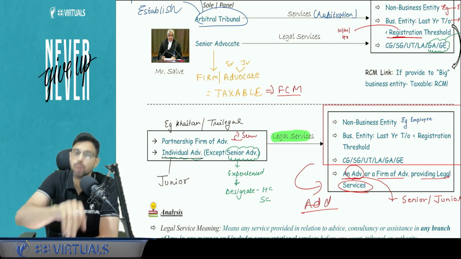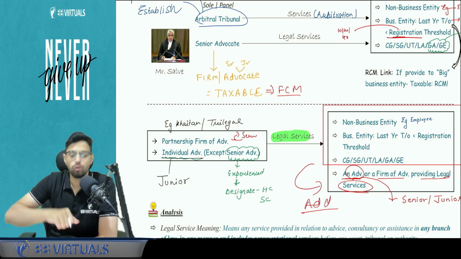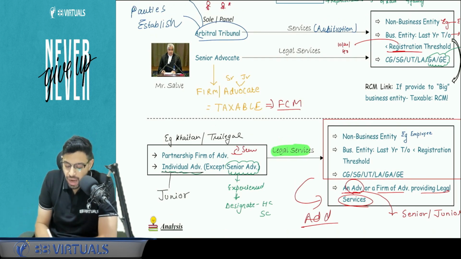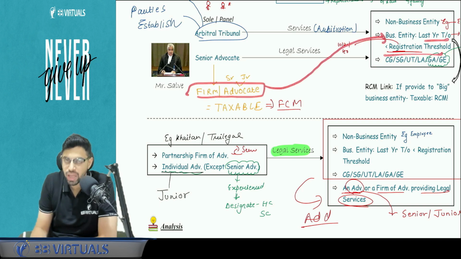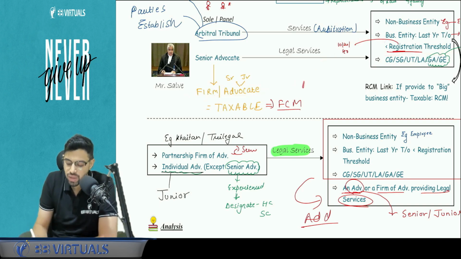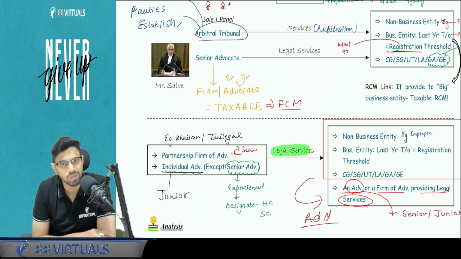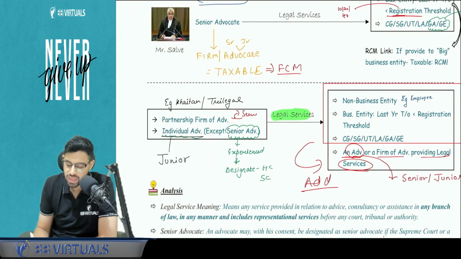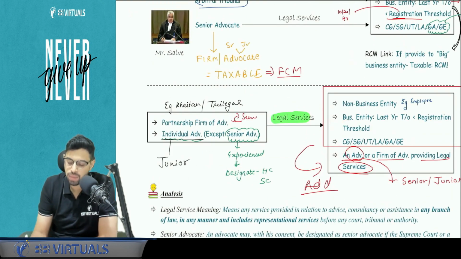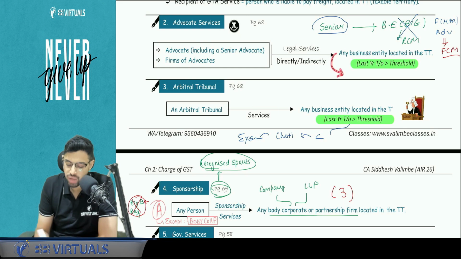But here there is another point of view. Sir, can't we conclude this firm or advocate as a business entity and see his turnover? If it is lower, then we can still give the benefit of RCM rather than forward charge mechanism. Yes, that is also possible. We don't have any clear instruction from ICAI. In my opinion, if the law is giving these words separately, then in chapter number 2 also, below business entity, they should have given with respect to senior advocate giving services to firm or advocate. I hope this is clear.